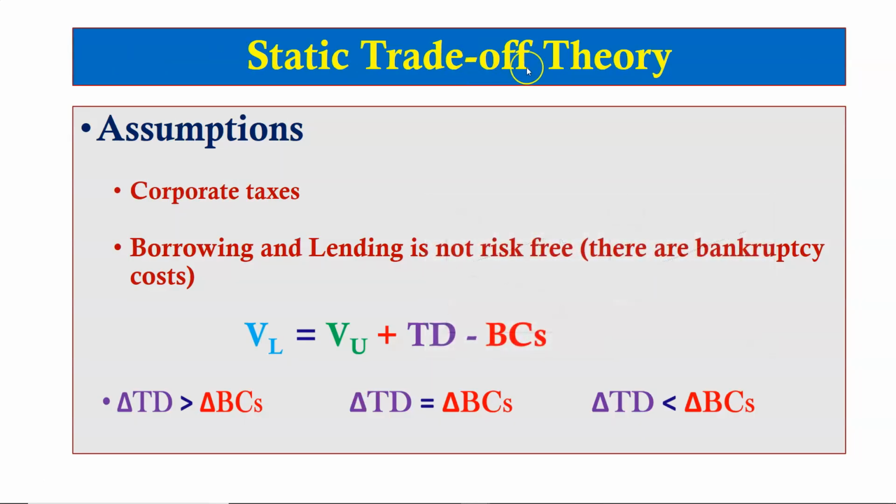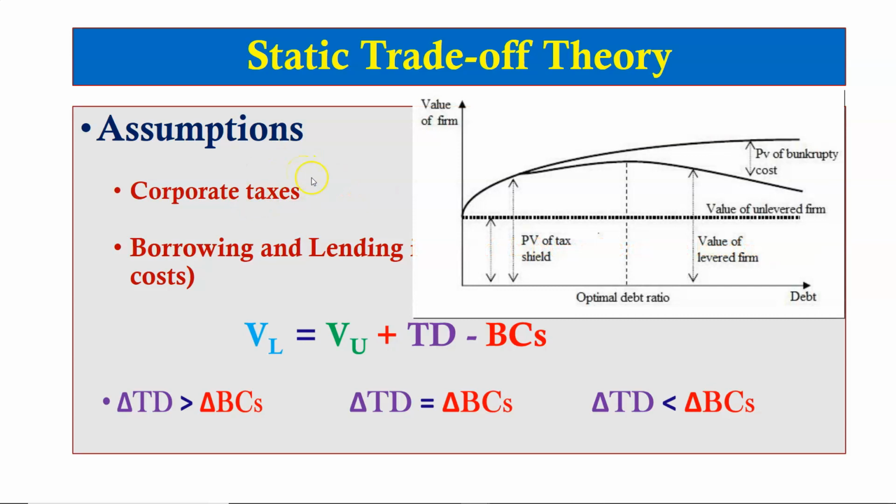The static trade-off theory is the alternative theory of capital structure that accounts for both the benefits from borrowing as well as the bankruptcy costs involved in borrowing. It relaxes the assumption of risk-free borrowing in addition to allowing for corporate taxes. It is also known as the Harvard approach to capital structure. Corporate borrowing as well as personal borrowing is not risk-free, and both corporations and individuals cannot borrow unlimited amounts of money at the risk-free rate.